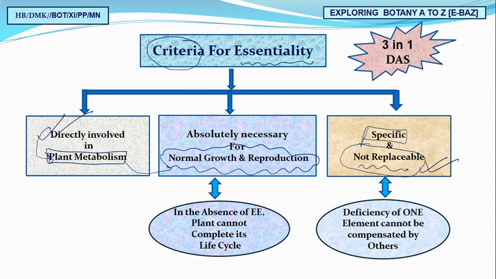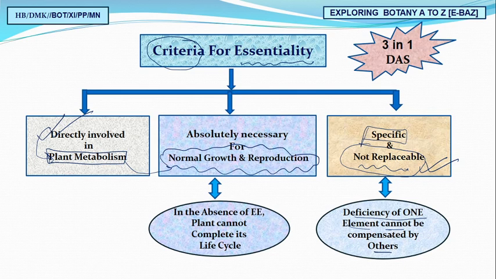Yes, if you replace it, meaning deficiency of one element cannot be compensated by another, and if you try to compensate it, then there will be deficiency in the plant. Means the plant will not execute normal growth and reproduction. So it gives the evidence that these elements are really specific. If it is specific, it is directly involved in plant metabolism, and there will be normal growth and reproduction.